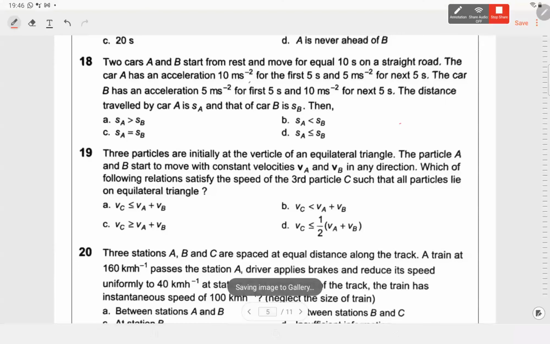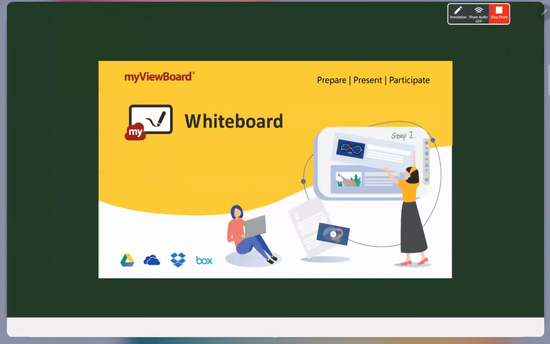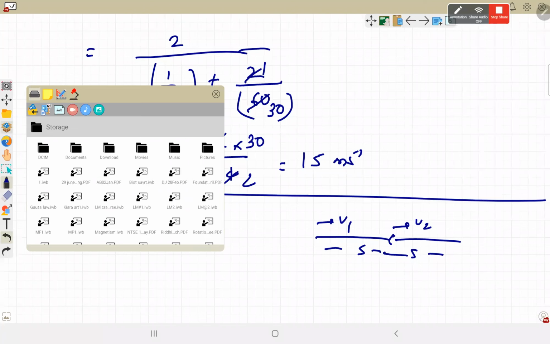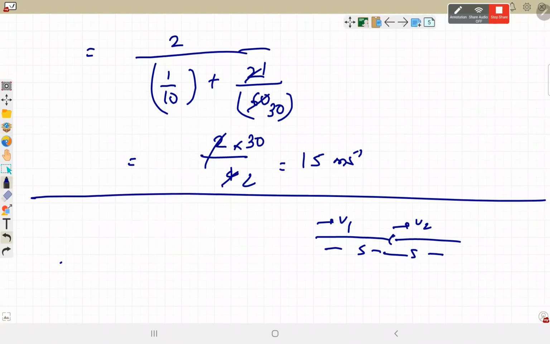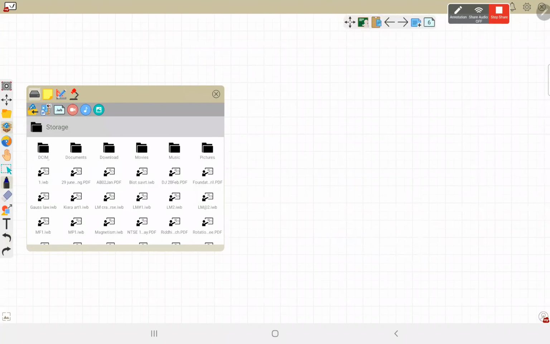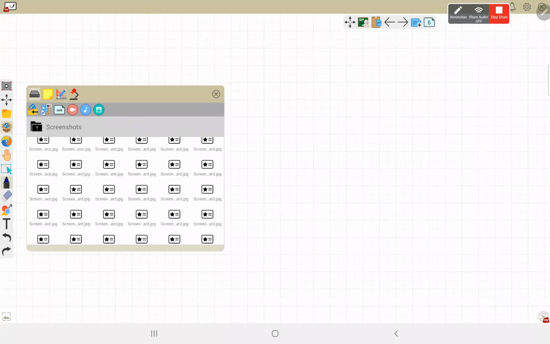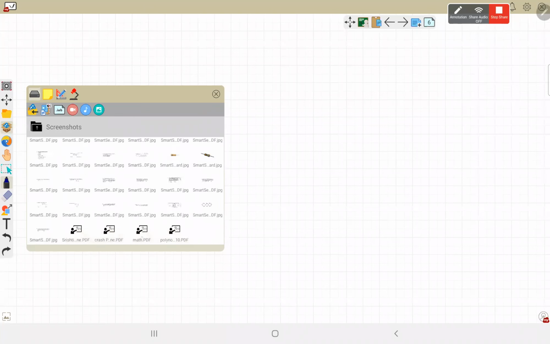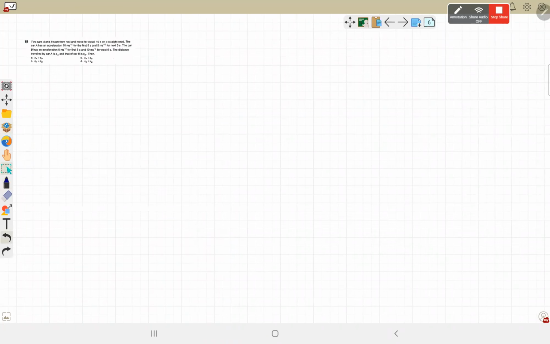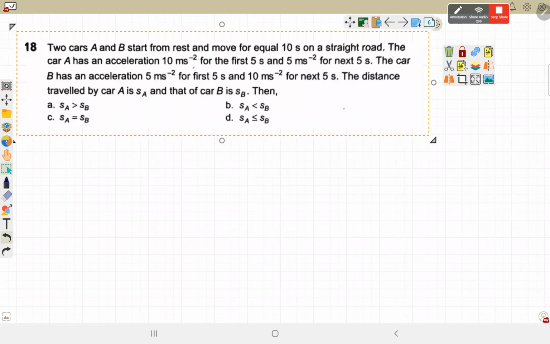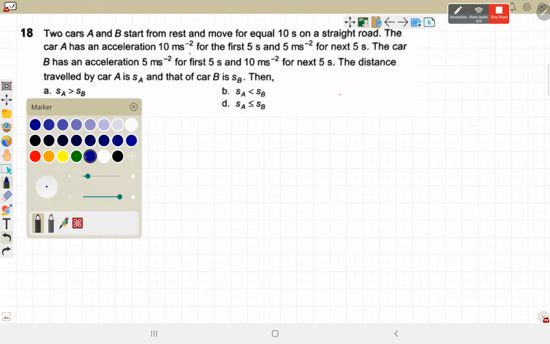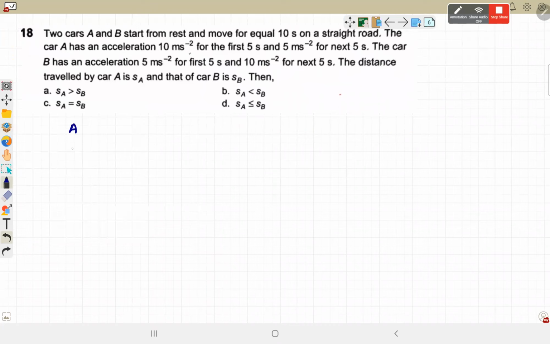For car A, u is 0, a is 10 meter per second square.